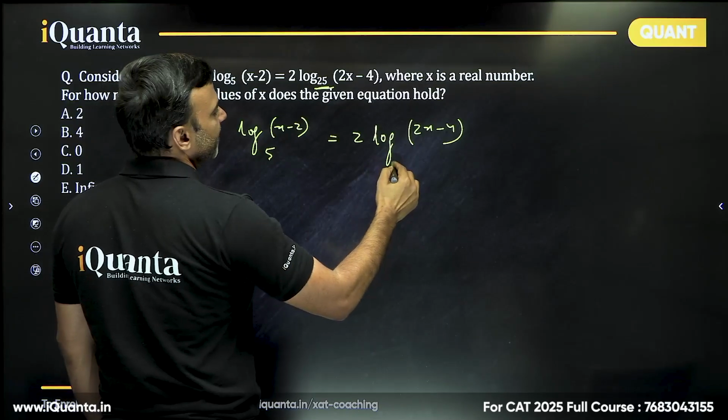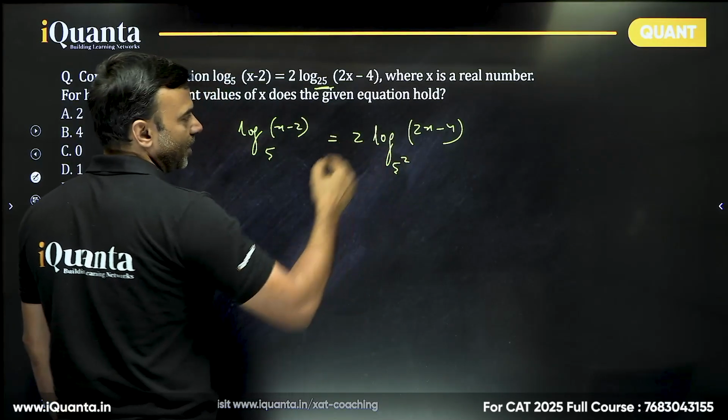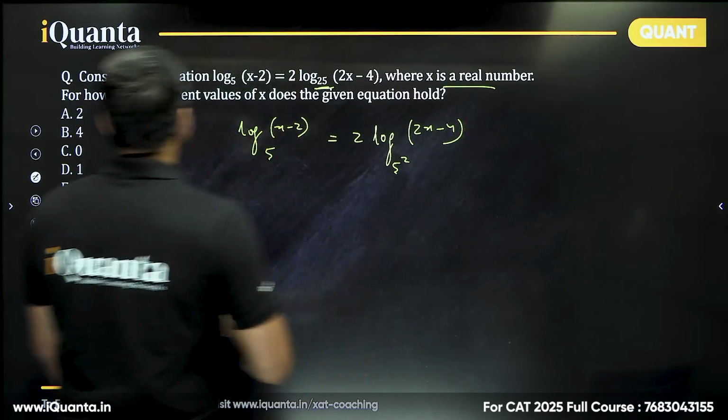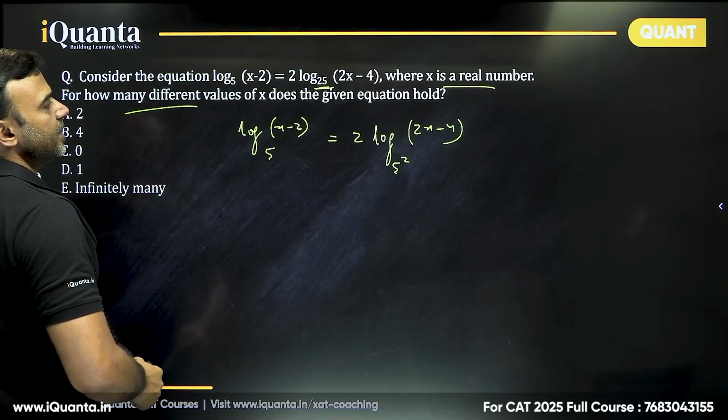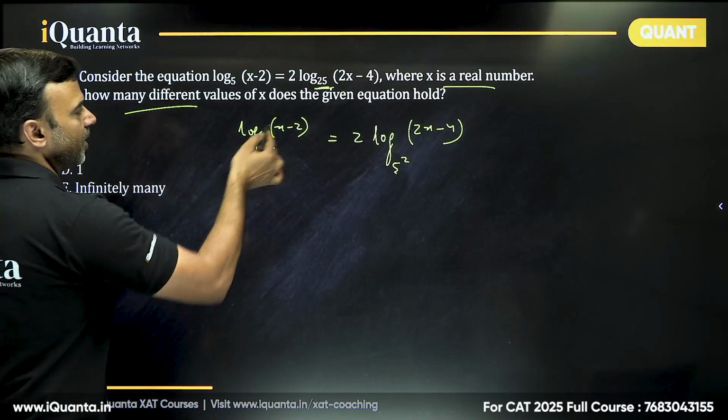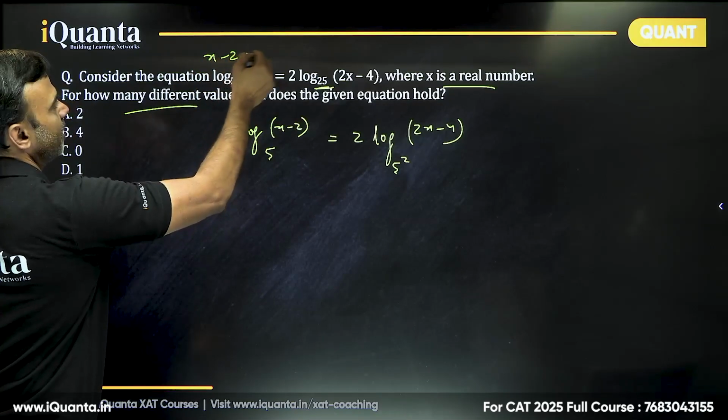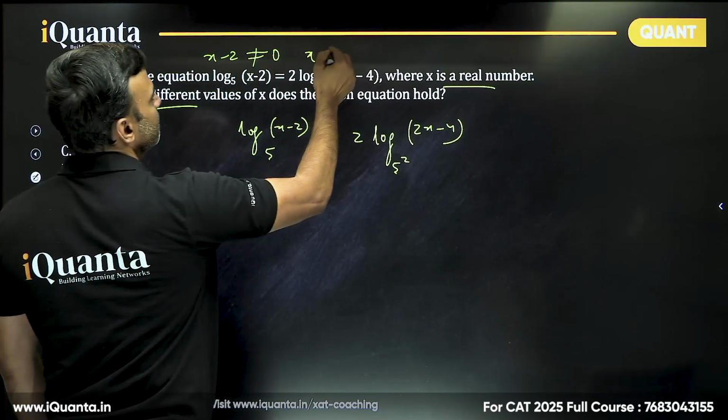I'll write this 25 as 5 square so that this power comes out in the denominator, where x is a real number. For how many different values of x does the equation hold? Now, first of all, because it is x minus 2 here, x minus 2 cannot be equal to 0. So x cannot be equal to 2.